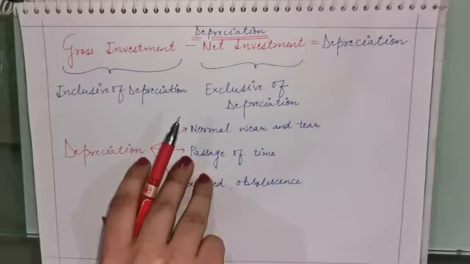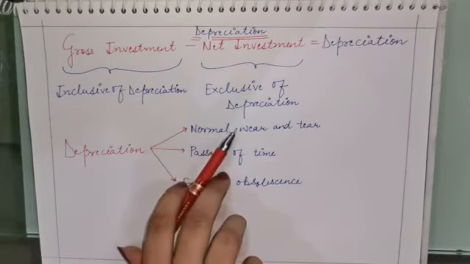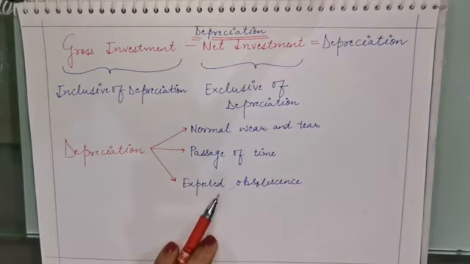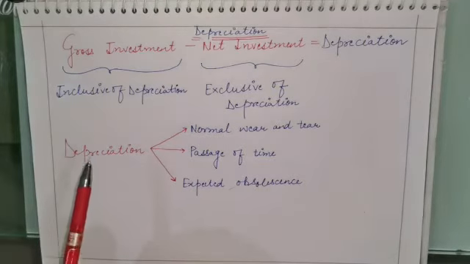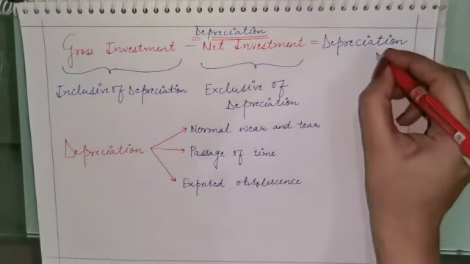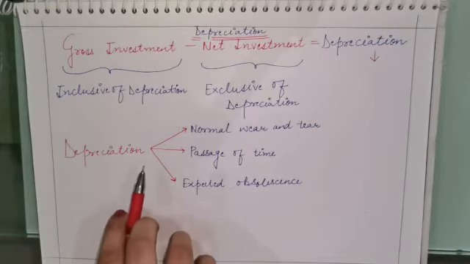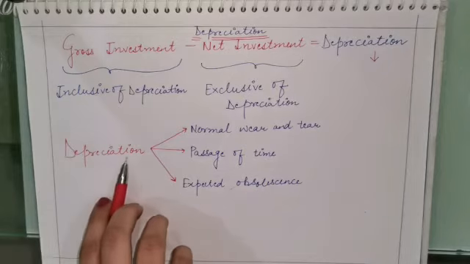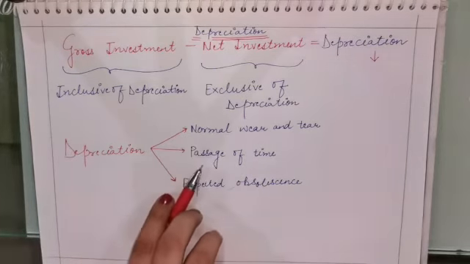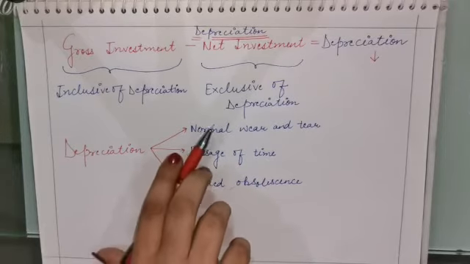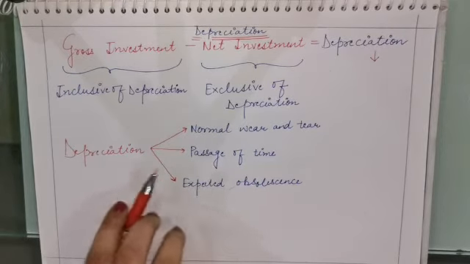Yes, it is fall in the value of fixed asset, that is because of either normal wear and tear, because of passage of time, or the expected obsolescence. That means depreciation refers to the fall in the value of fixed asset, and that fall is because of the three things. Those three things are normal wear and tear, passage of time, and the expected obsolescence. Let us discuss these three reasons one by one.